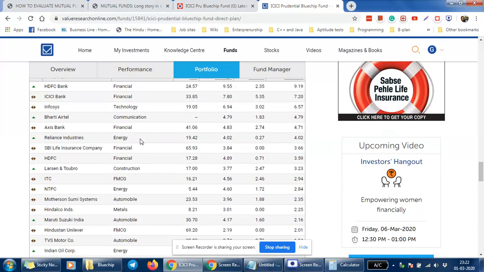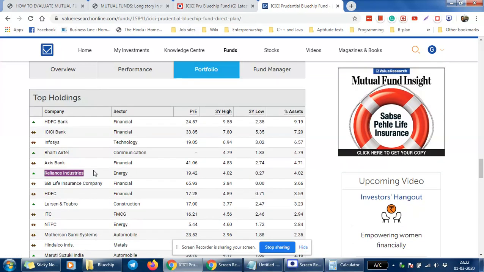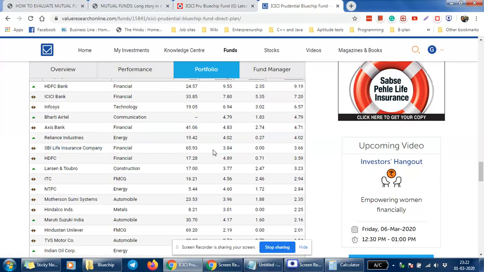The other thing I see here is that the fund is investing in Reliance Industries, SBI Life Insurance and ITC. Reliance has been outperforming the market considerably for 2-3 years, and we can assume that it can continue to outperform, because Reliance will be unlocking Jio from Reliance Industries, which will further help increase the stock price. So this is a very good area and a good company to invest in.